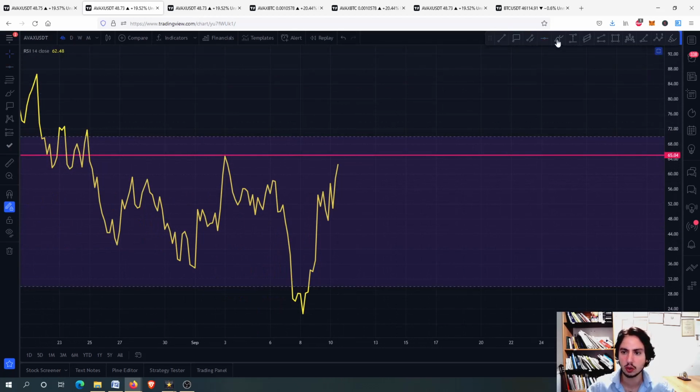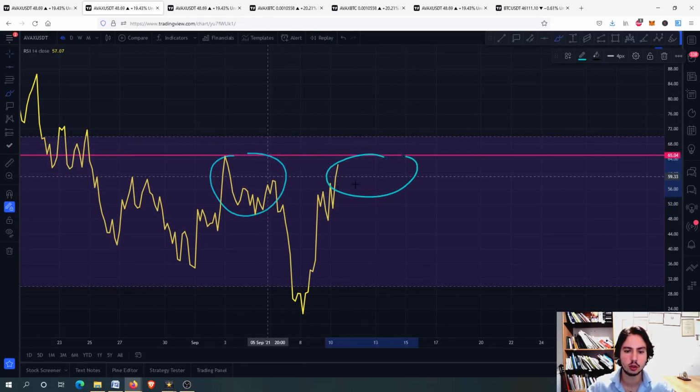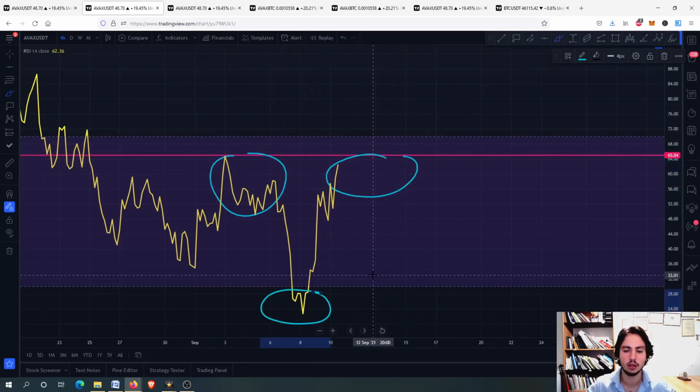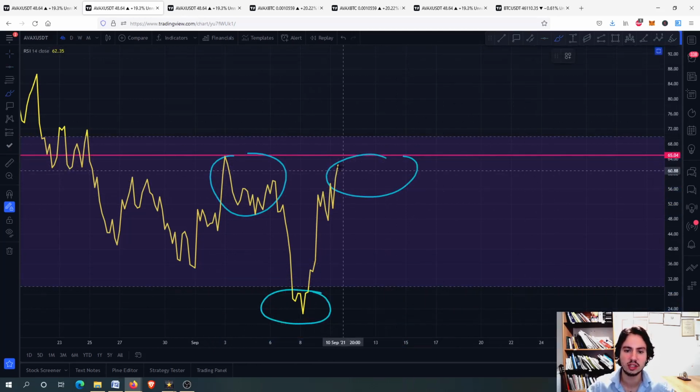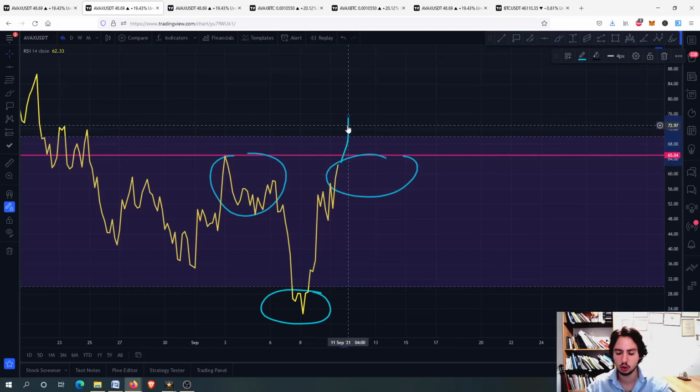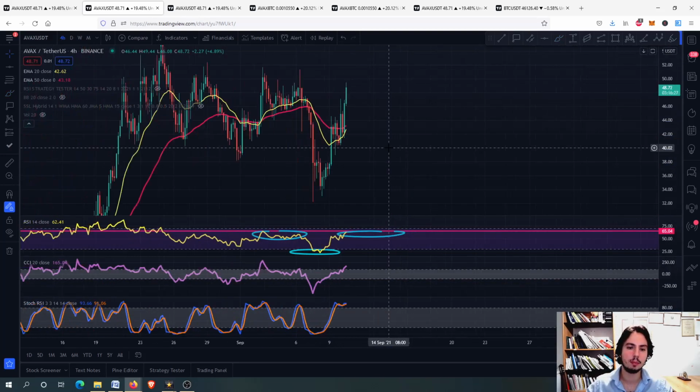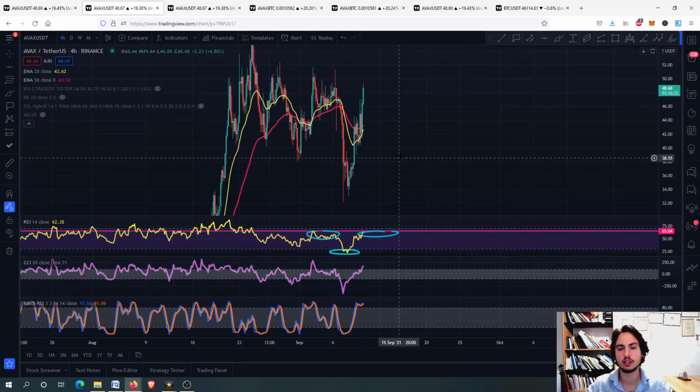We do not want a head and shoulders reversal pattern, with the left shoulder, the right, and the head. Okay, we do not want that. We want to keep going upwards. And if we do that, then it is very possible to break above some targets right there for Avalanche. So for the short term, we are looking good.